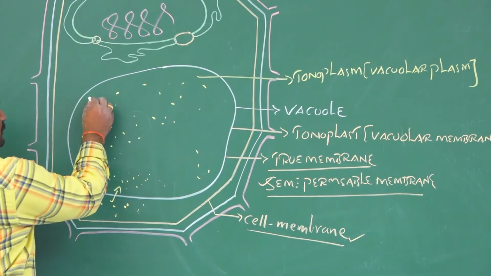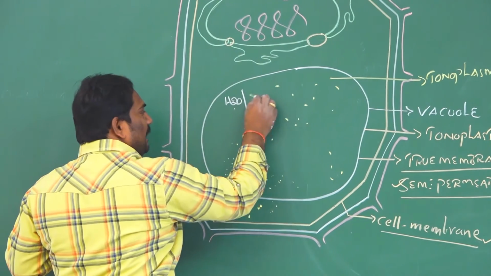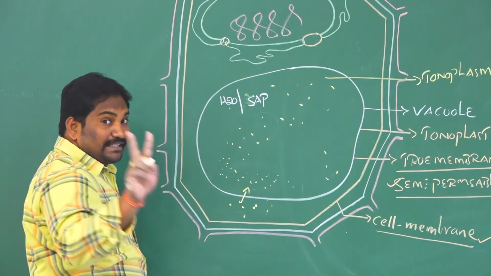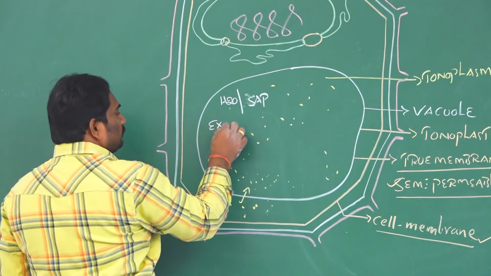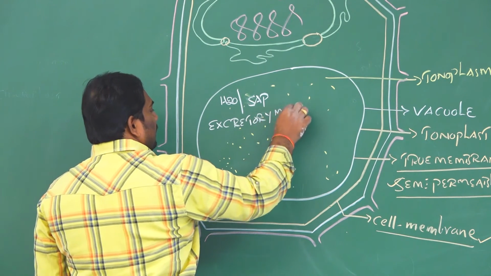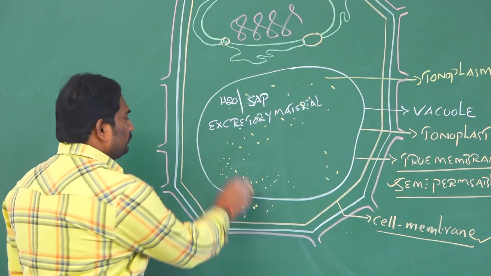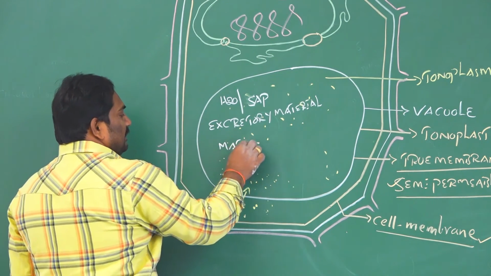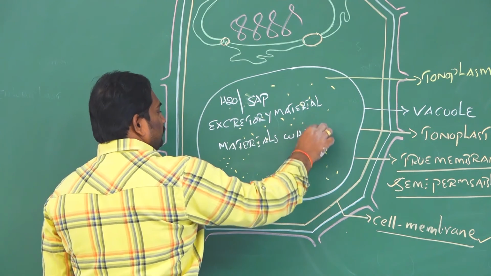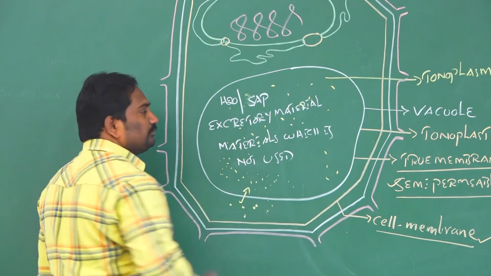The vacuolar plasm has water and other sap substances, sap-like structures, excretory materials, and materials which are not used in a cell.